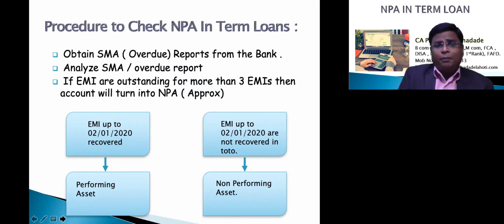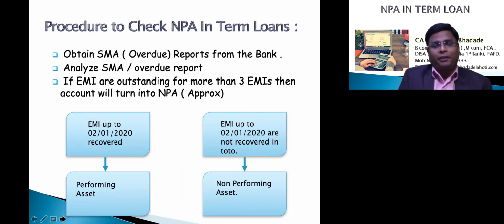Friends, if we take an SMA report and classify the accounts which are SMA above 90 days, then these accounts will be classified as NPA. So overdues above 90 days will be classified as NPA in term loans. So if we take the date 31st March 2020, and all EMI due up to 2nd January 2020 are recovered, then we will call this account a performing asset. If a single rupee is pending in EMI up to 2nd January 2020, then we will call this account non-performing.